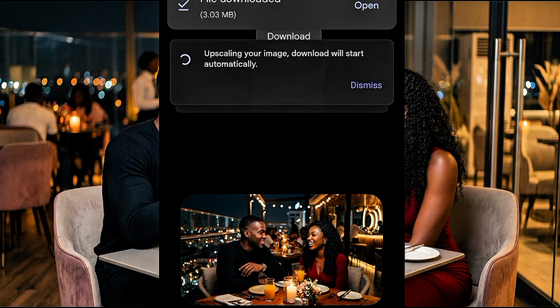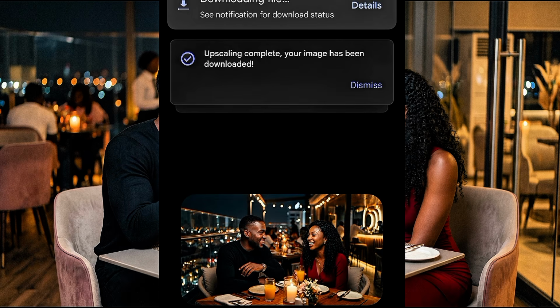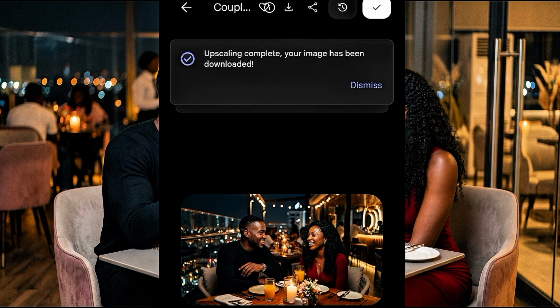Now, how do we generate the video? How do we convert this image into video for absolutely free with a dialogue? How do we do that? Okay, so now let me show you how to do that. But before we do that, we need a prompt that we are going to use to convert this image to video. Let's quickly head over to ChatGPT and generate that prompt, and then I'll show you how to generate your video for absolutely free with a very high quality.